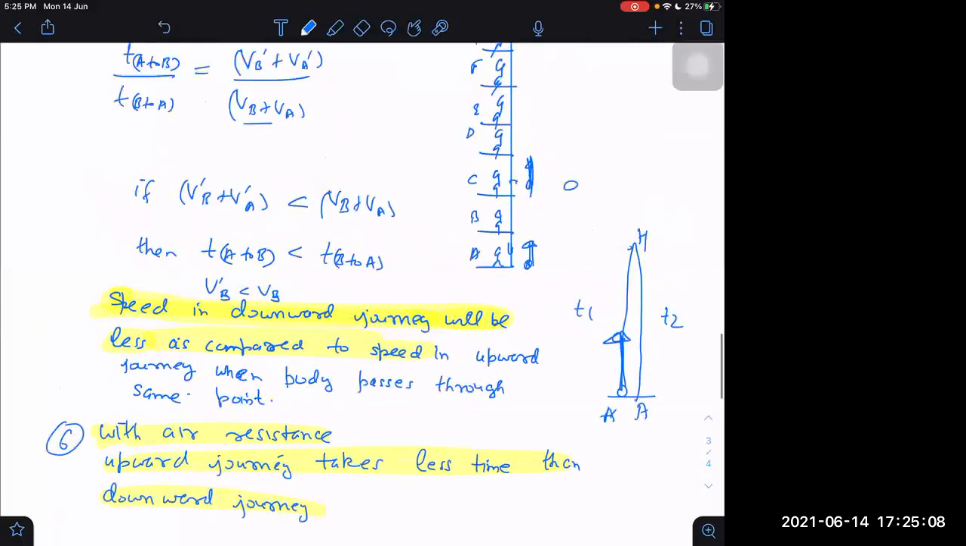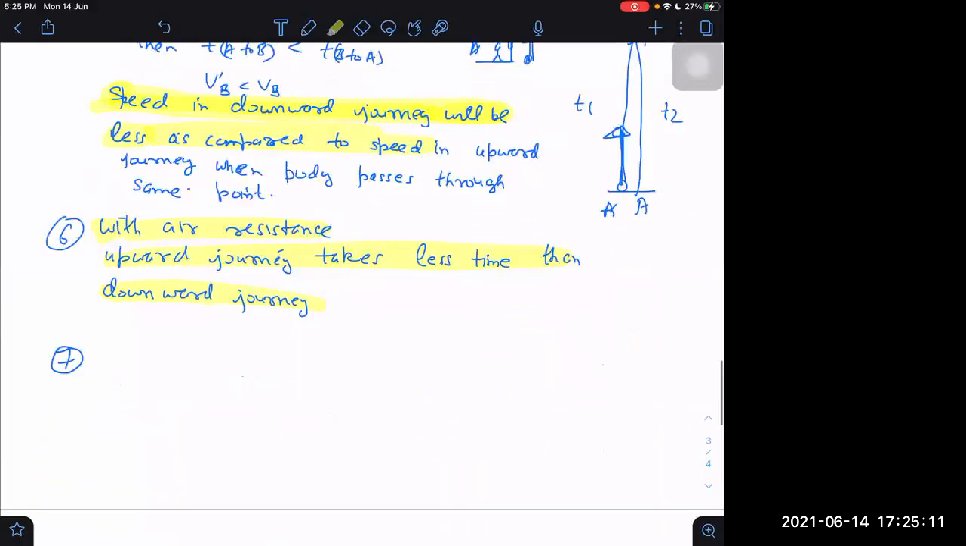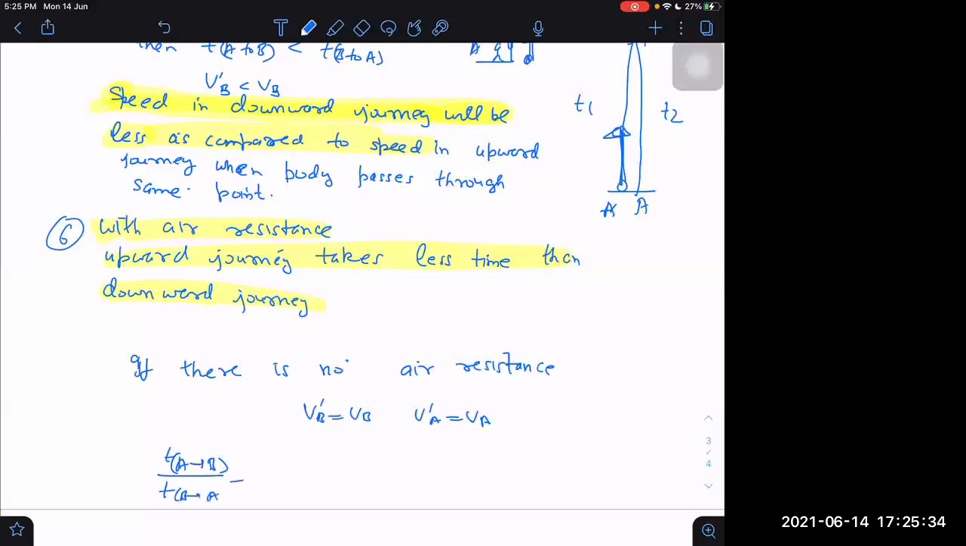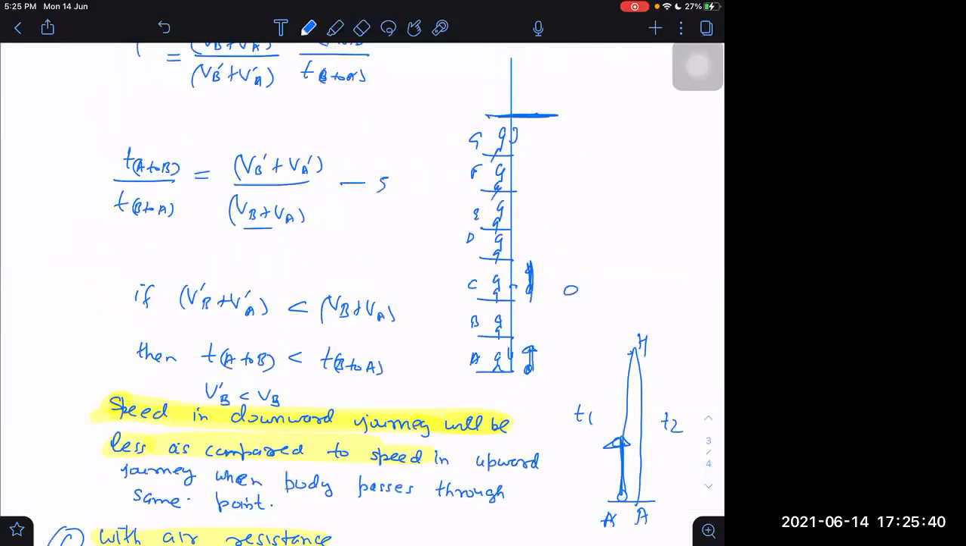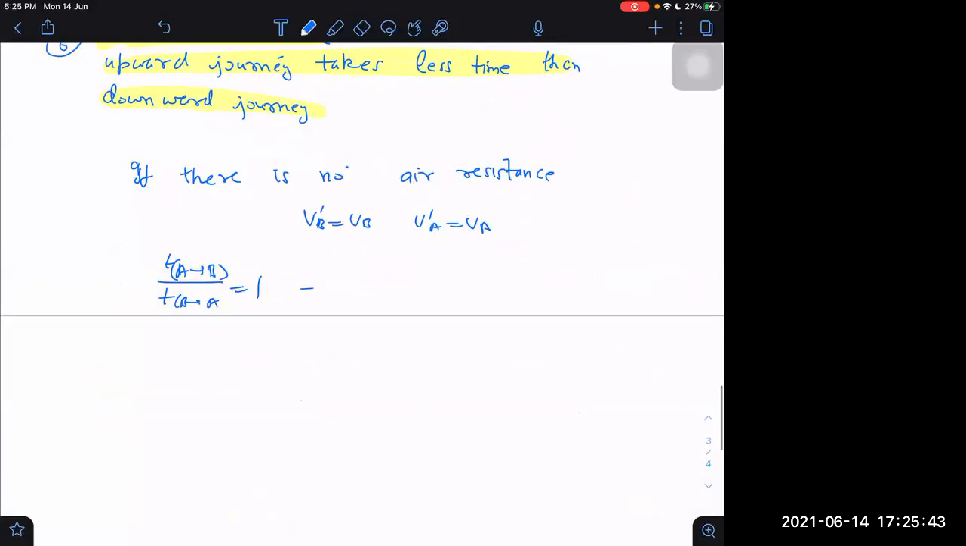Number 7. In this only I will write: if there is no air resistance, then V dash B will be equal to VB and V dash A will be equal to VA, and then time from A to B upon time from B to A will become equal to 1. Using which equation? Let us name this equation 5, because it is written in point number 5. Let us call this one 6. And here I am writing using equation 5.